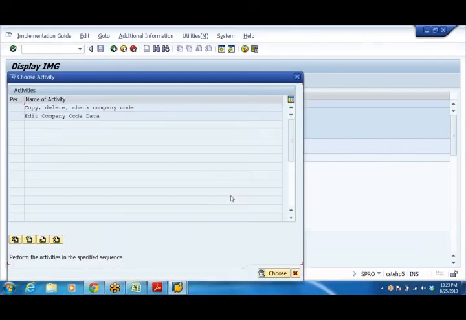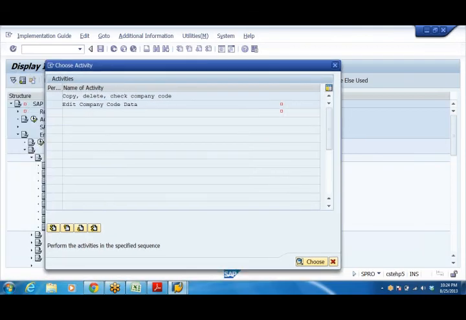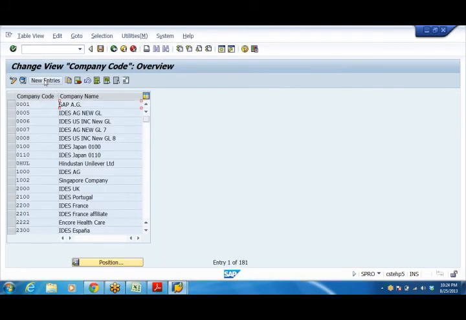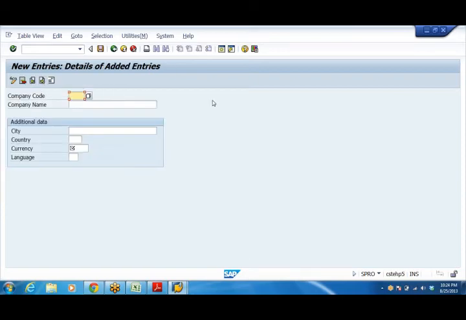Click on edit company code data. Go to new entries. So I'm going to create my own company code. I'm taking DRLB, Dr. Reddy Labs Bulk Drugs Limited.